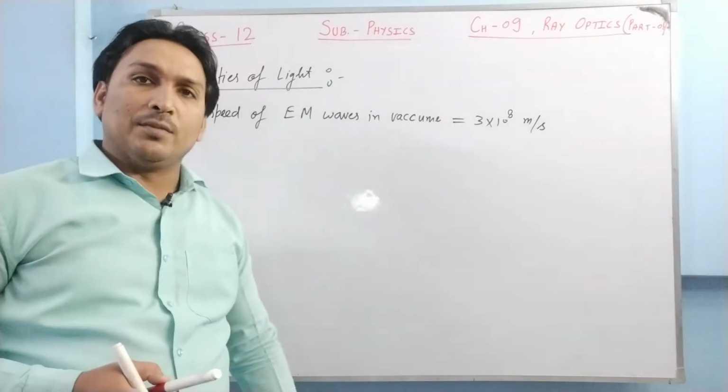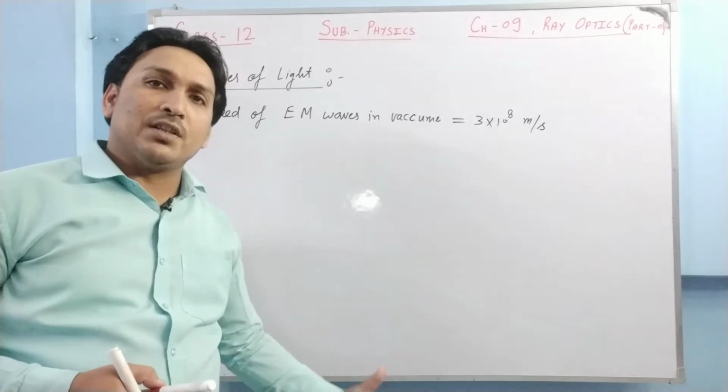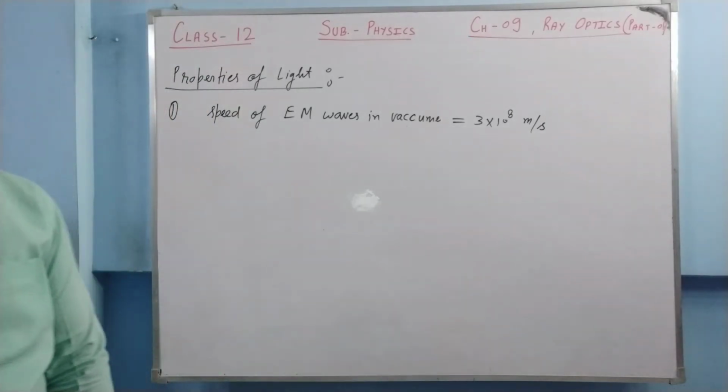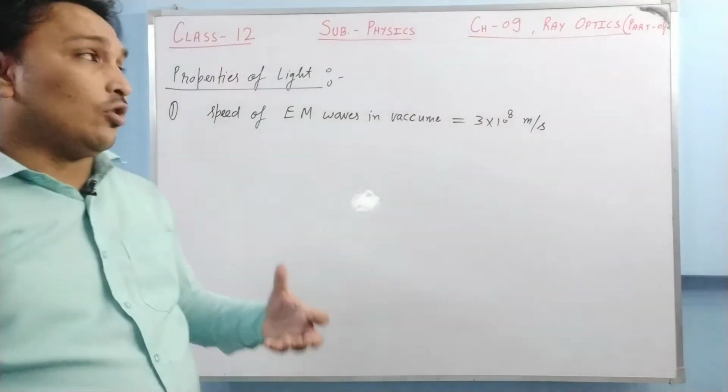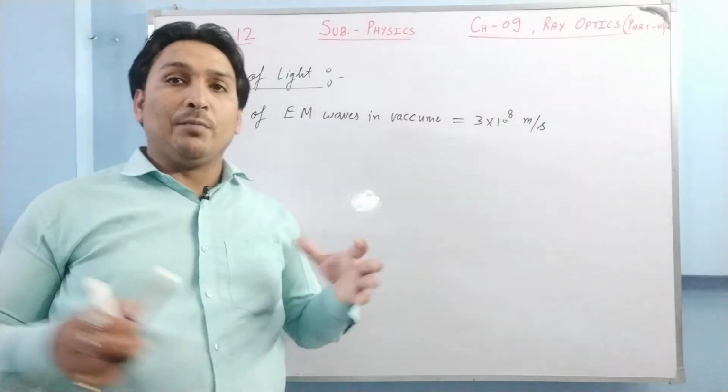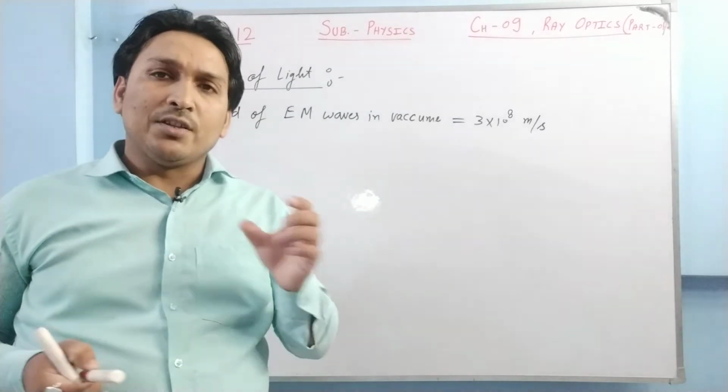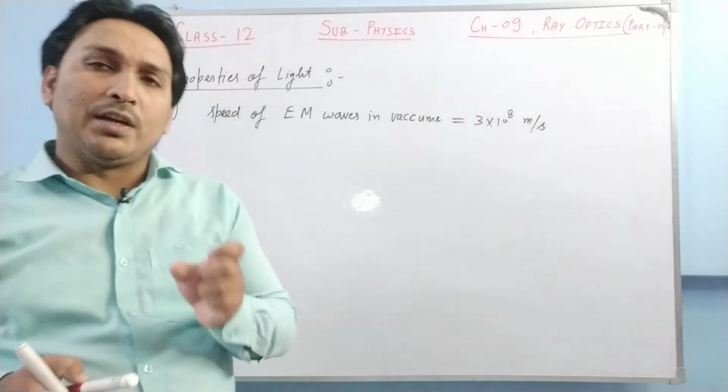Light travels with the same speed in vacuum: the speed of 3 × 10^8 meters per second. You need to understand that when we talk about electromagnetic waves, it is a very broad thing. Visible light is a very small part of it.